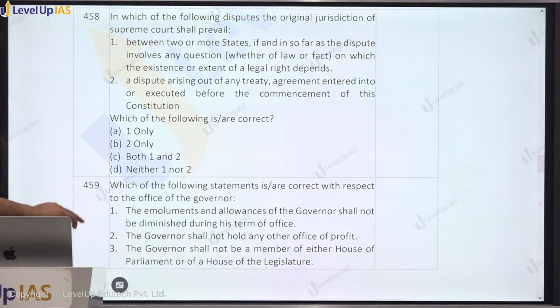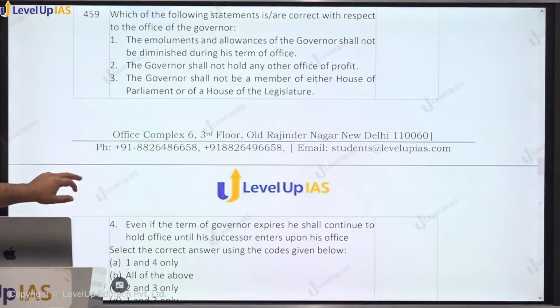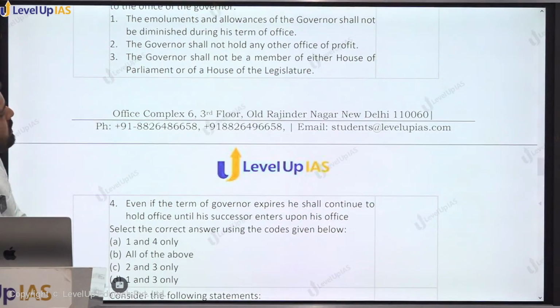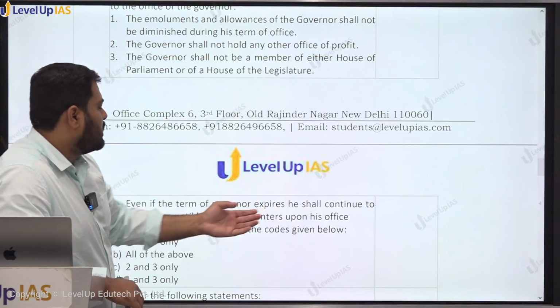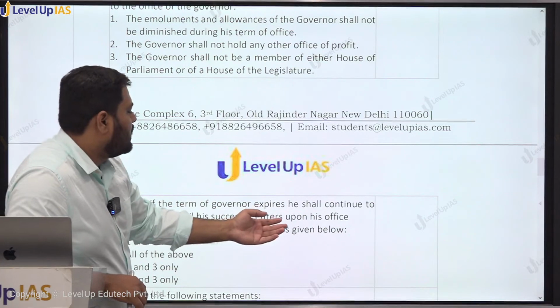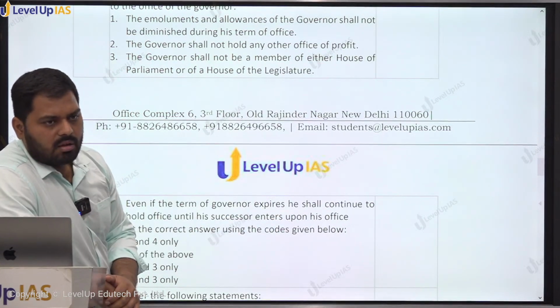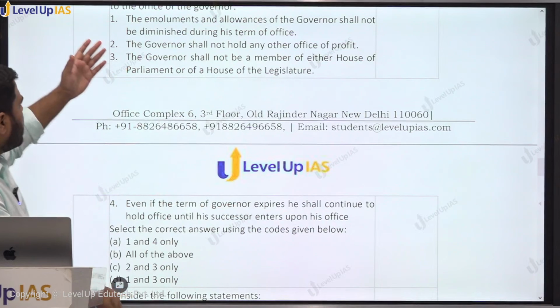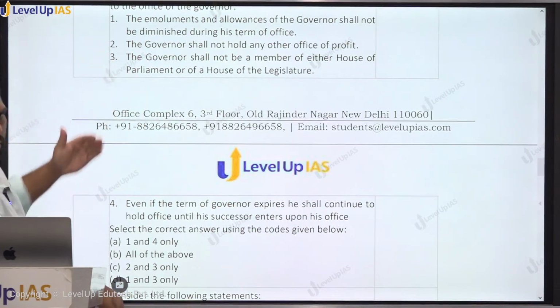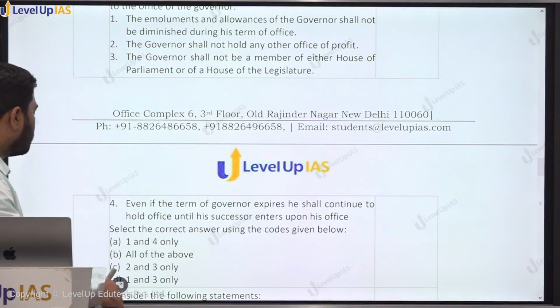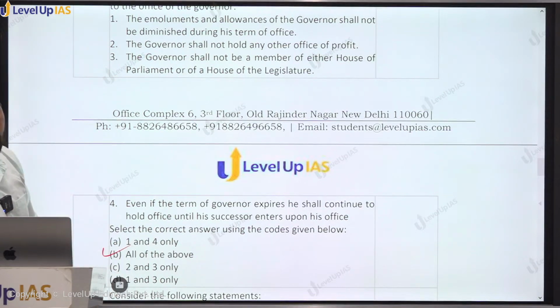Which of the following statements is correct about the office of governor? The emoluments and the allowances of governor shall not be diminished during the term of his office. The governor shall not hold any other office of profit. Governor shall not be the member of either house of Parliament or house of the legislature. Even if the term of governor expires, he shall continue to hold office until his successor. All are correct. So these are simple, एक आर्टिकल में जो गवर्नर के रिलेटेड जो भी है तो उनके प्रोविजंस को यहाँ पे इकट्ठा किया गया है. So all of the above is correct. B is the correct choice.